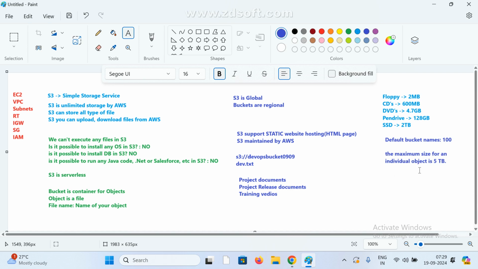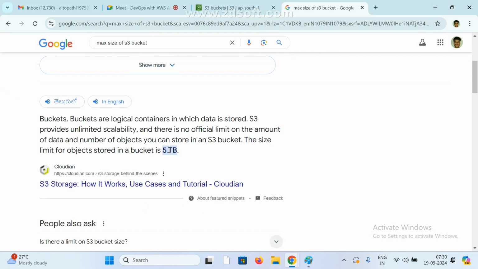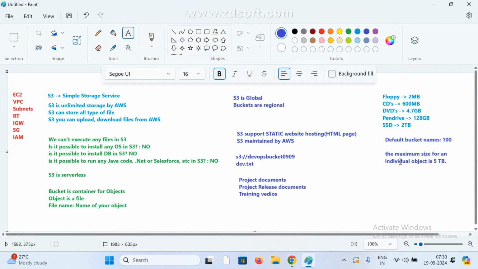So the maximum we can store is 5 TB of data, whatever you want. The size limit of an object stored in the S3 bucket is 5 TB. Remember, this is what they ask one or two people: maximum 5 TB, and the default bucket limit is 100. If you want, we can add more also. If you note these down, in interviews you can easily clear them. They are asking these questions only. So what is the maximum bucket size?